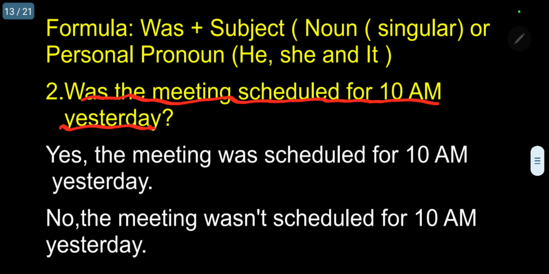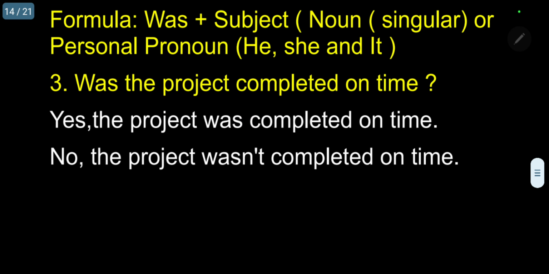Kindly follow. So in this case, was scheduled. So you have the was here using as auxiliary verb. The main verb is schedule. Okay? So this is past perfect sentence. Kindly follow. Next question. Third one. Was the project completed on time? Was the project completed on time?